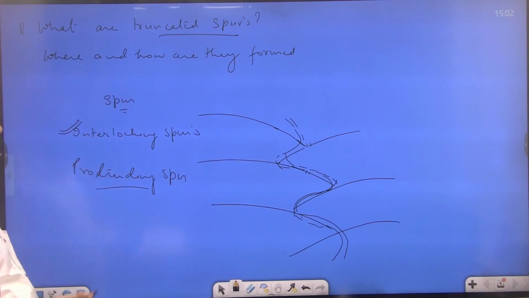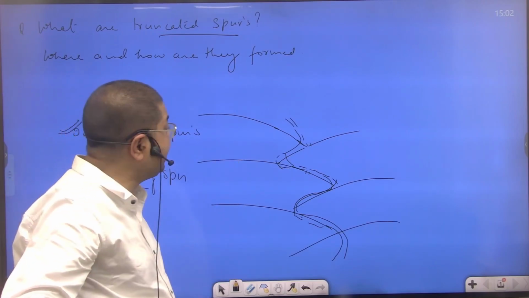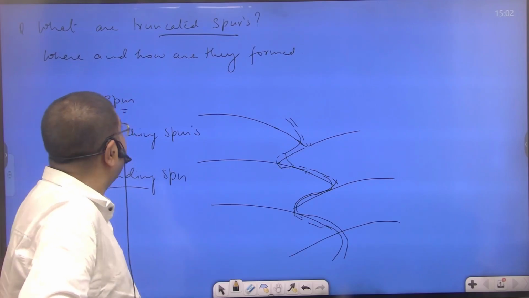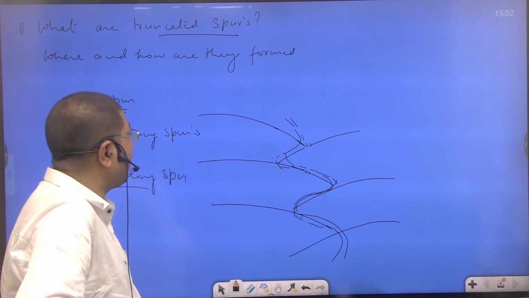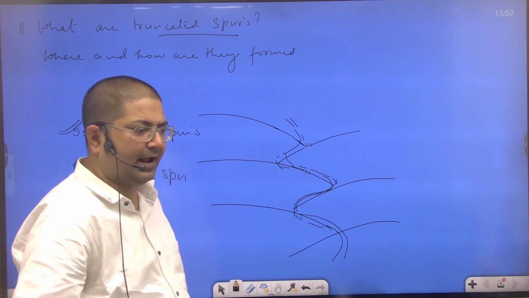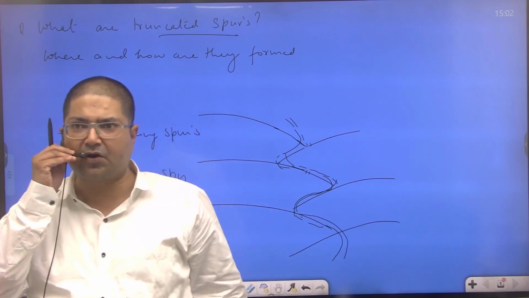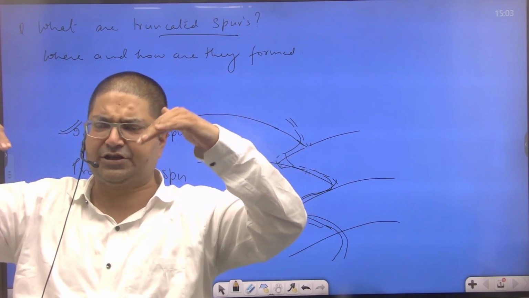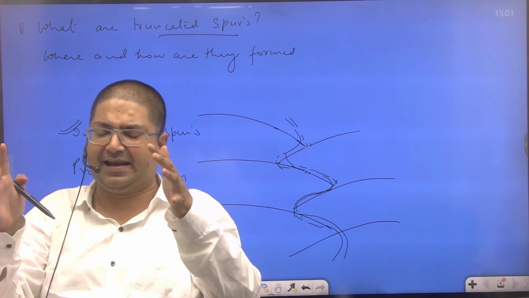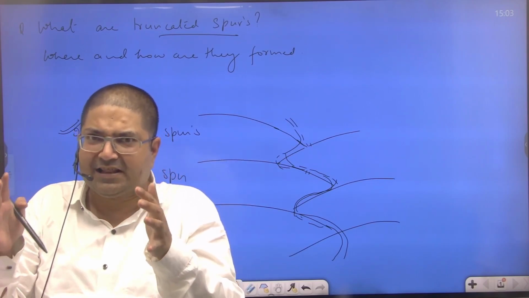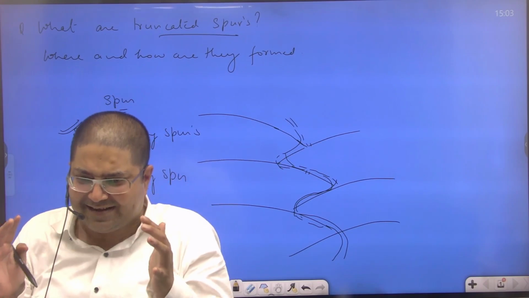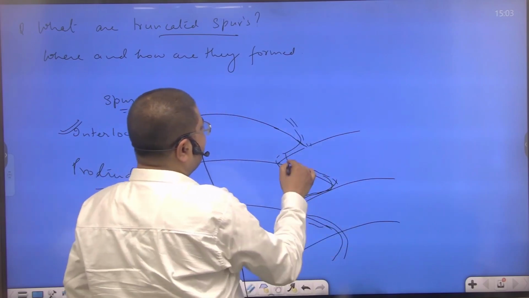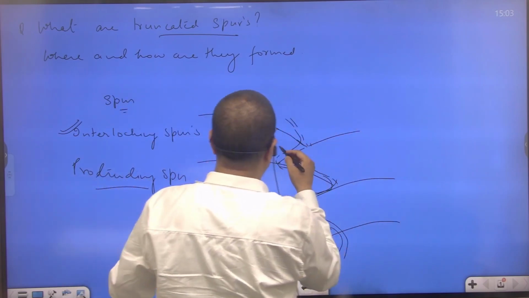So mostly they are formed in glaciated areas, where glaciers are descending in the main glacial valley, and they are straightened by the downward moving main glacier. The interlocking and truncated spurs are a little bit higher, and they project into the glacier, because when the valley is occupied by glacier, the valley becomes deep, and as the glacier descends, it obliterates these protruding spurs, making them straight. In appearance from the side, they appear like an inverted V.